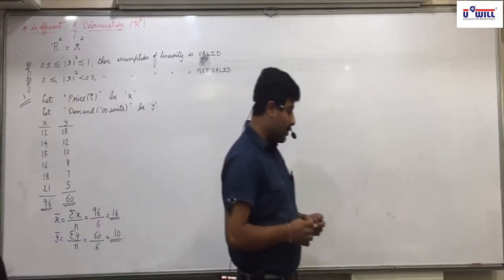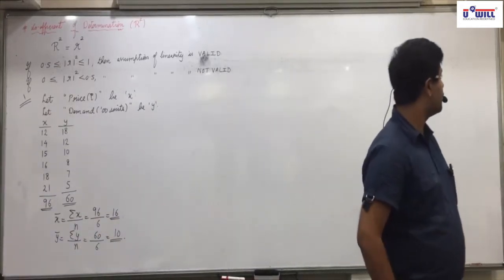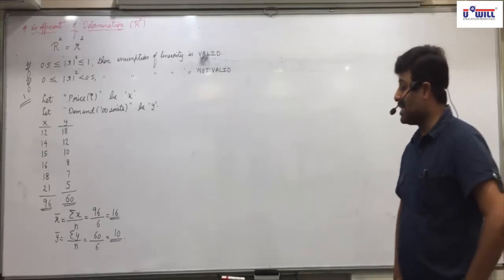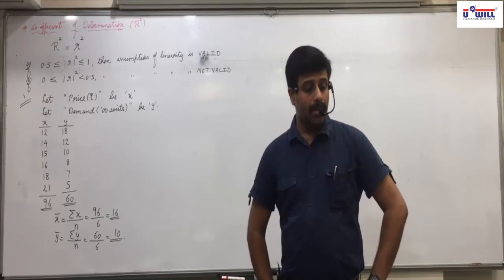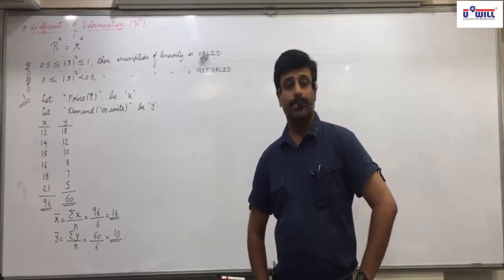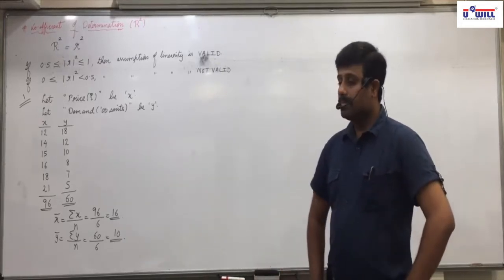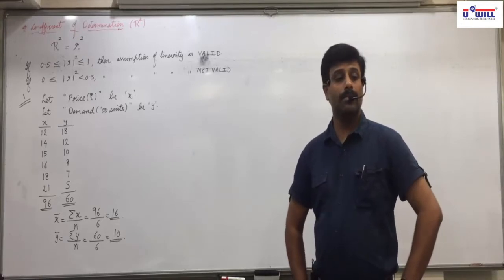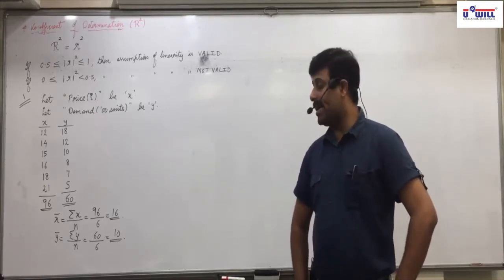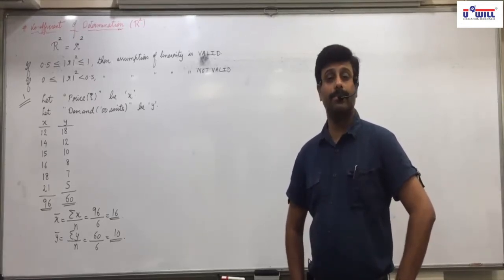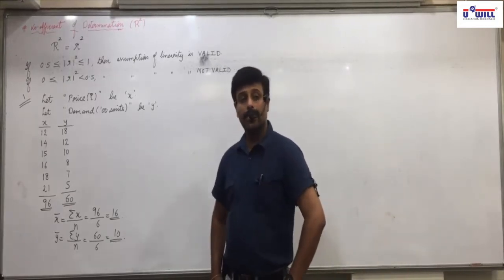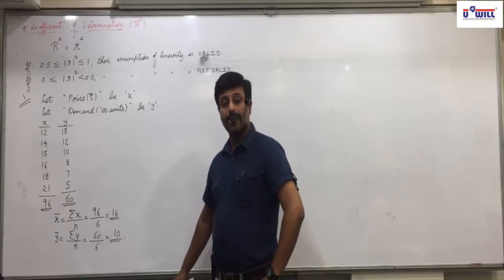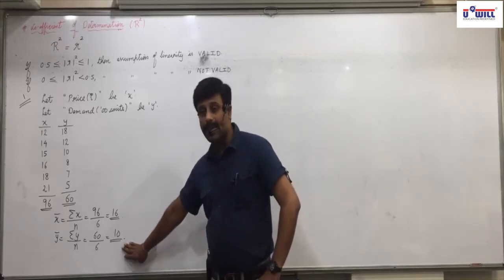So all of you complete up till X bar and Y bar first. X bar is 16 and Y bar is 10. Raise your hand who is still writing up till Y bar. Everyone has completed up till 10.